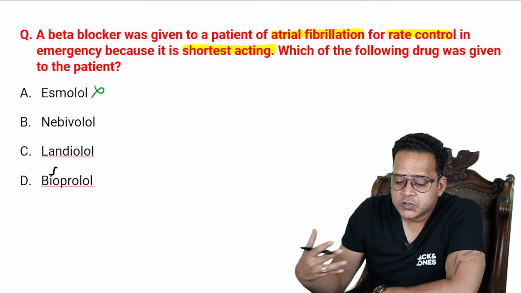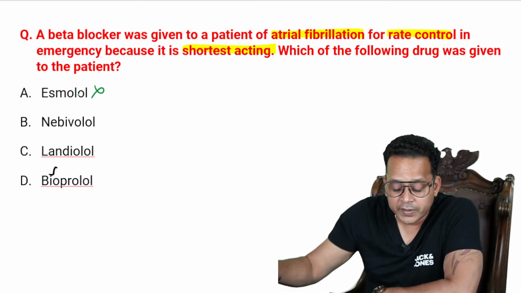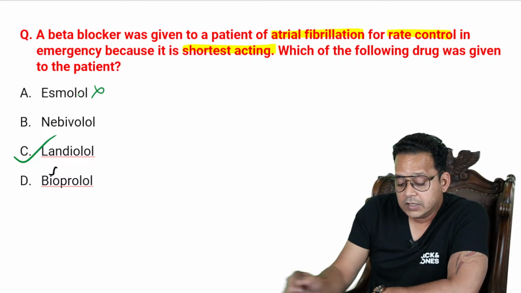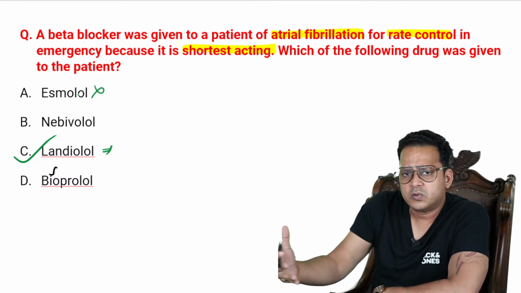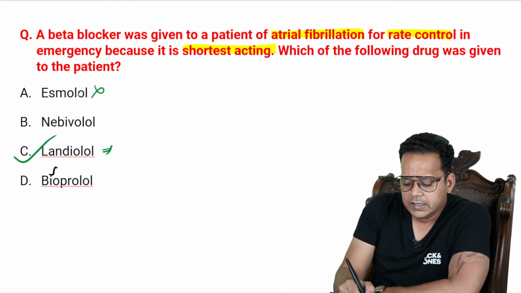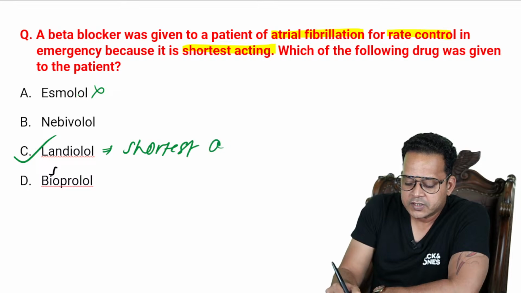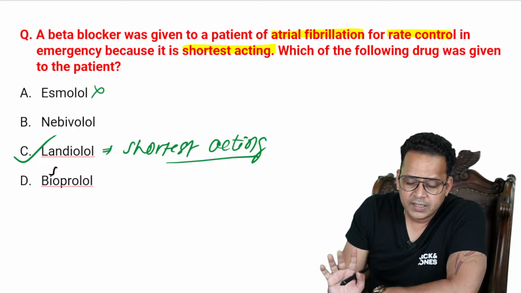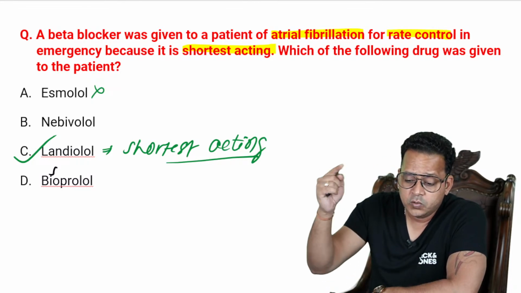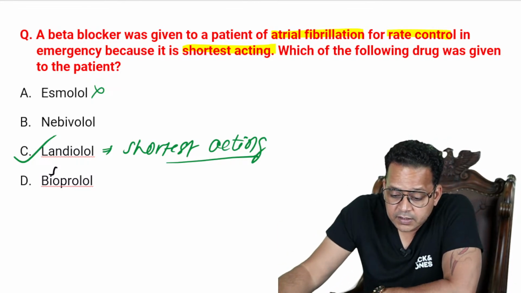It is not the shortest acting beta blocker as of now. It has changed to landiolol. So esmolol has changed. So please change it in your notes. I have posted on Instagram as well, right? So landiolol currently is the shortest acting beta blocker. It has a half-life of around 4 minutes. Esmolol has a half-life of 8 to 9 minutes, right?